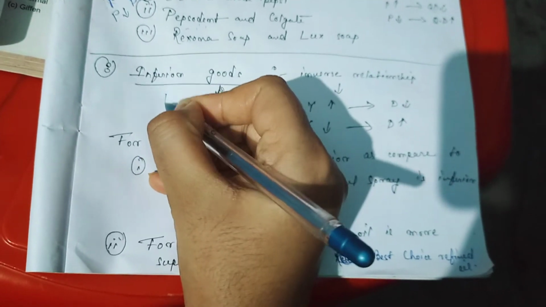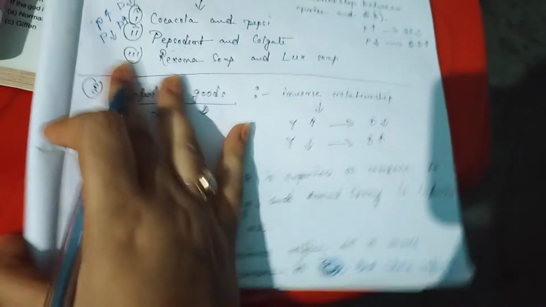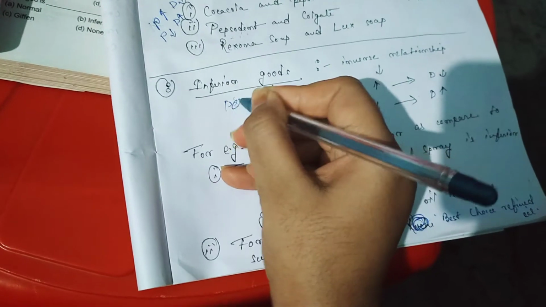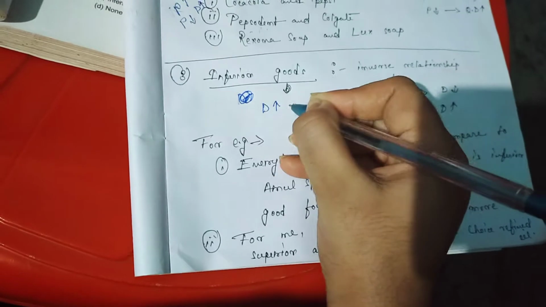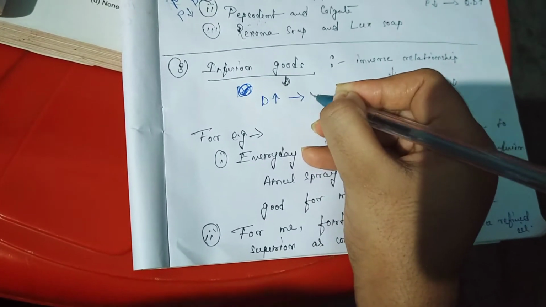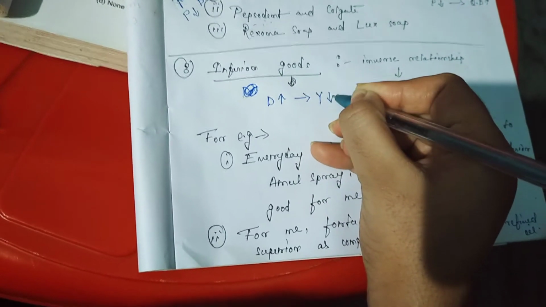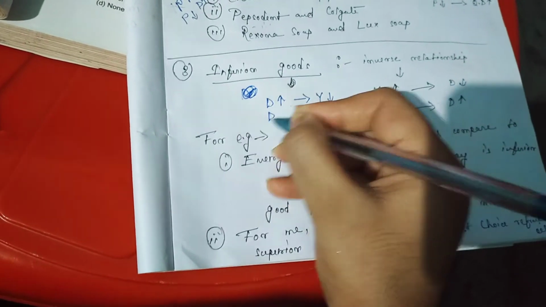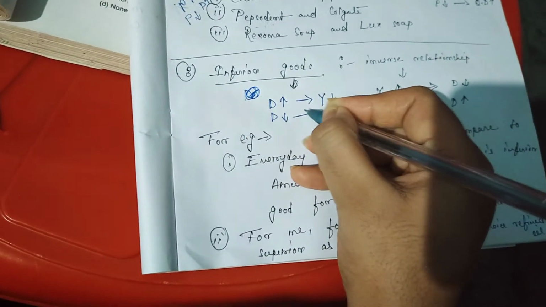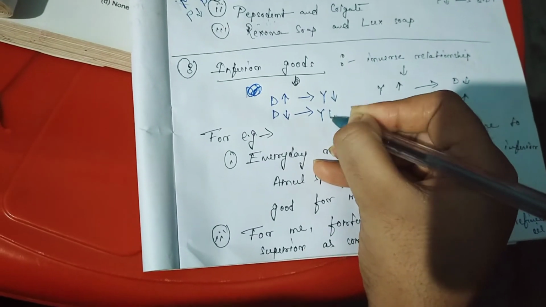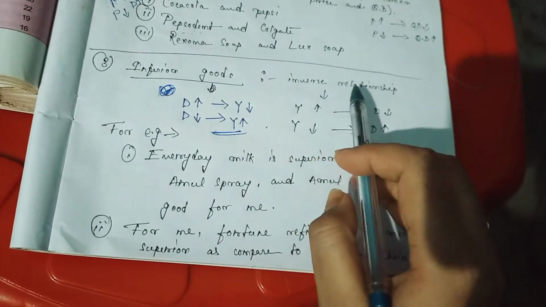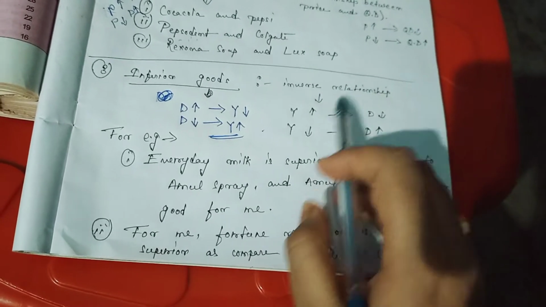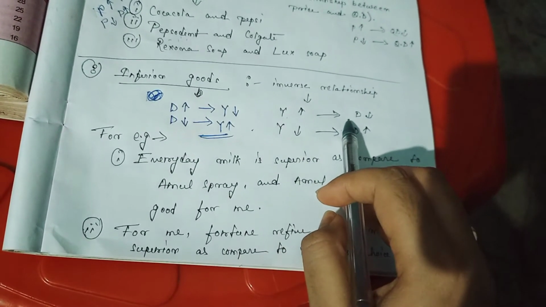Okay, so demand increases with a decrease in income of the consumer, and demand decreases with an increase in income of the consumer. Okay, means there is an inverse relationship or indirect relationship between the income and the demand.